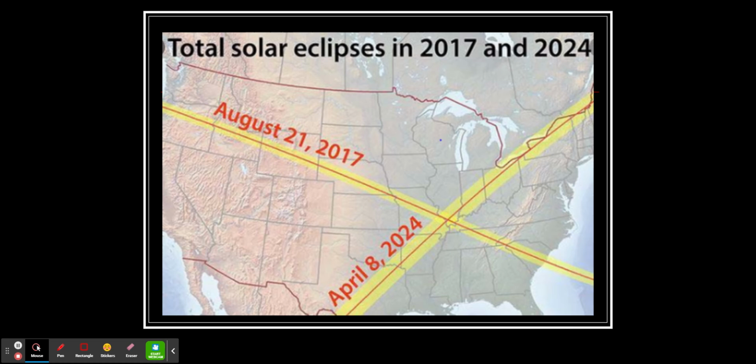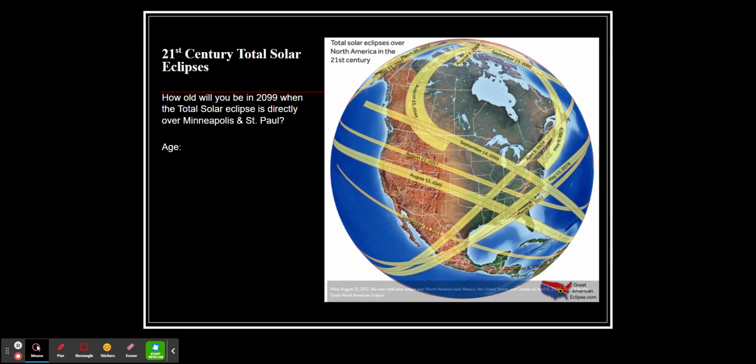So when are we going to have a total solar eclipse in Minnesota? Okay, guys, hang on. Here it is. September 14th, 2099. Yep, you heard me right. September 14th, 2099, there will be a total solar eclipse crossing Minneapolis-St.